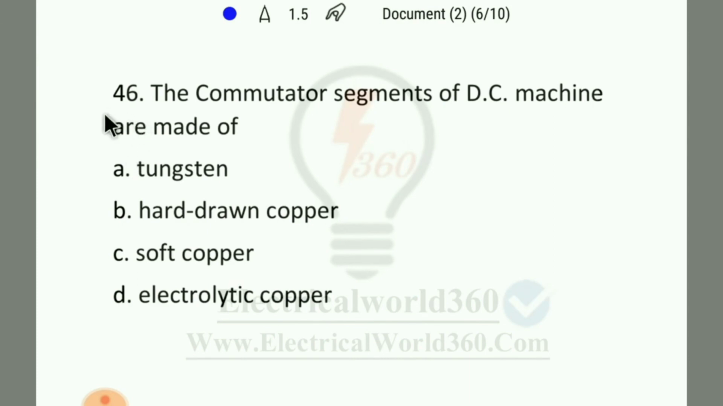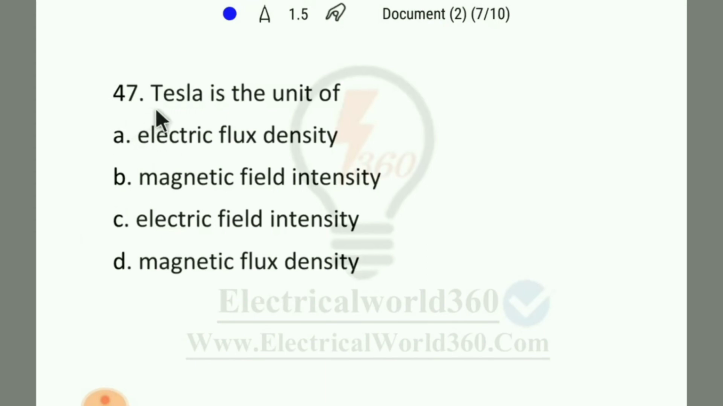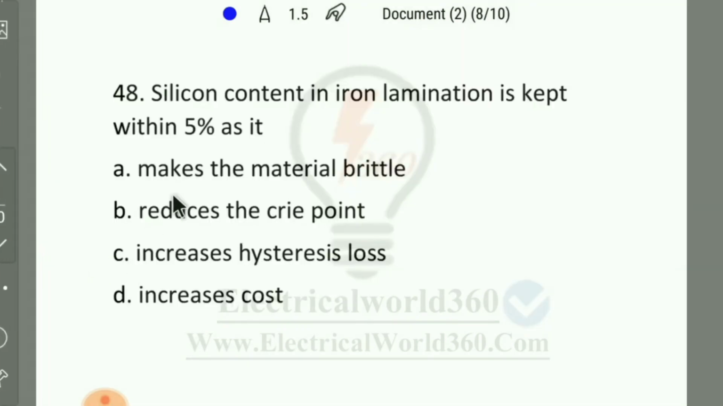Again coming to the next question, question number 46. The commutator segments of a DC machine are made of tungsten, hard-drawn copper, soft copper, electrolytic copper. So here the right answer will be option number B. The commutator segments of DC machines are made of hard-drawn copper. Coming to the next question. A Tesla is the unit of electric field density, magnetic field density, electric field intensity, magnetic flux density. So here option number D will be the right answer. Tesla is the unit of magnetic flux density.